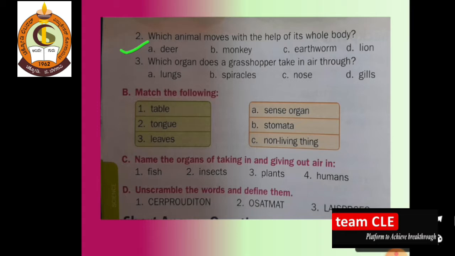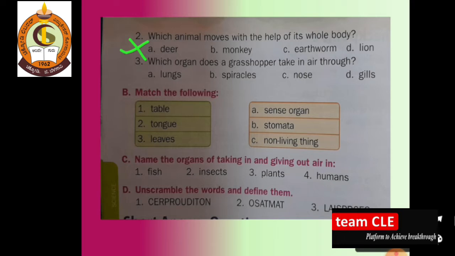That is the leg part. Monkey, he also can jump from here to there, with the help of the leg part. Lion can move from one place to another place, with the leg part. But what about the earthworm?